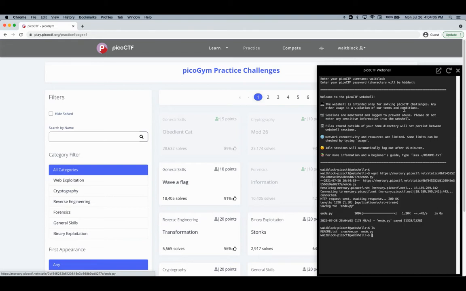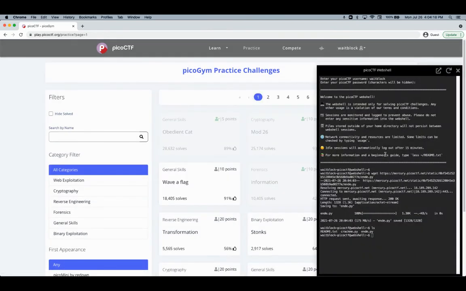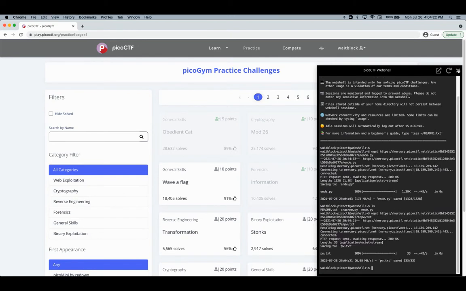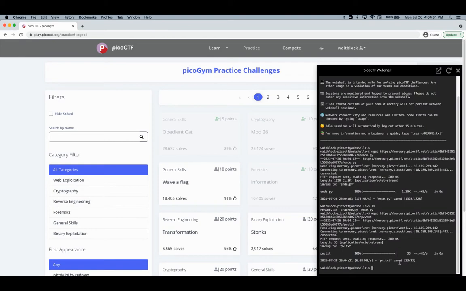Okay, and then, okay, and then let's get all the other files as well. So we have this password. Okay, copy link address. And then wget. Okay, one more file. Let's see this flag. Okay, wget.